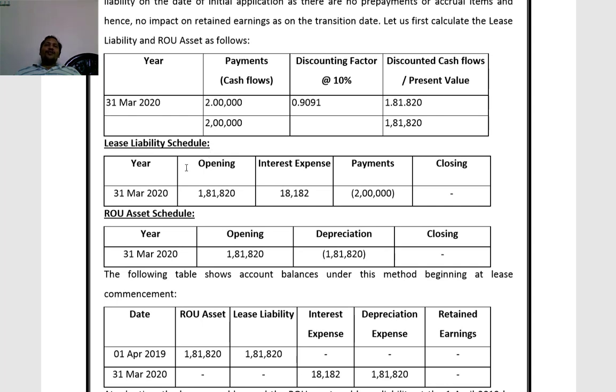Lease liability schedule. Opening balance 1,81,820. Interest expense at 10%, 18,182. Lease payment 2 lakhs. Closing balance nil. Now right of use asset is also based on these remaining lease payments only. So initial lease liability is 1,81,820 and right of use asset is also equal to this amount, 1,81,820. So the opening balance is 1,81,820. Depreciation for the year 1,81,820.